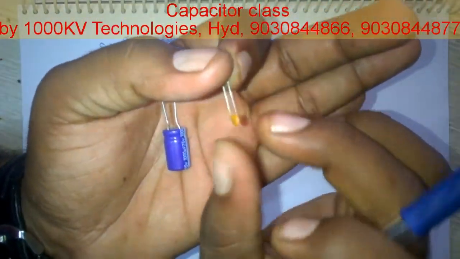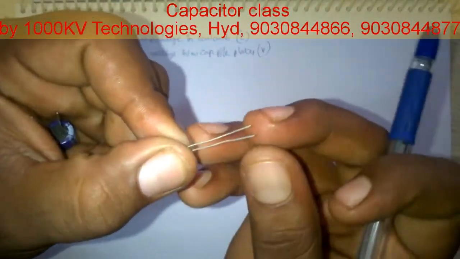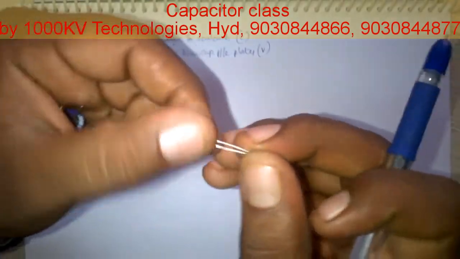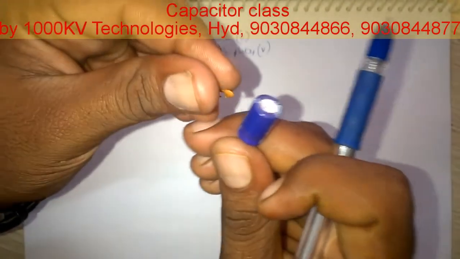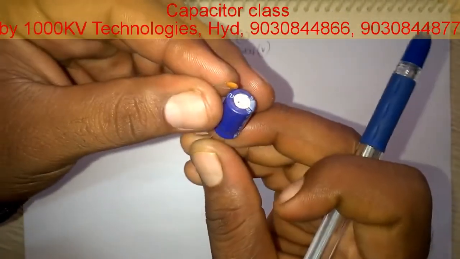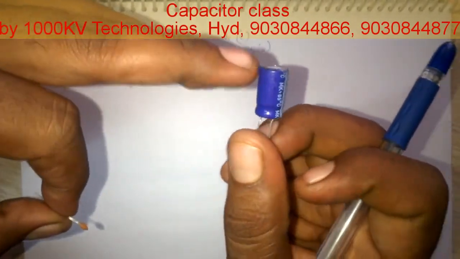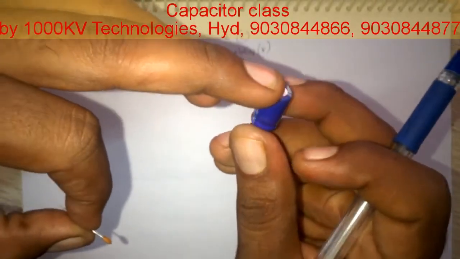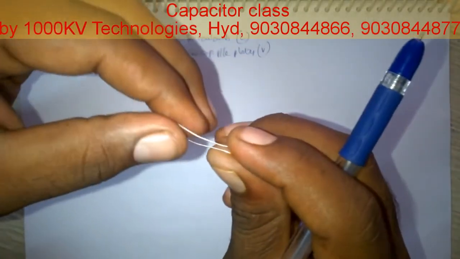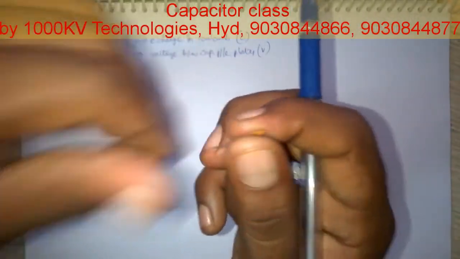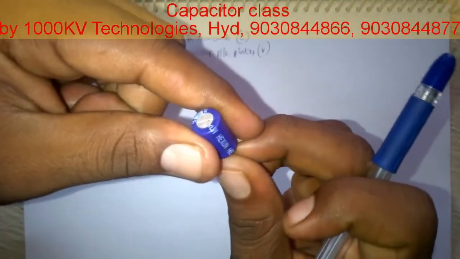This is a non-polarized capacitor which does not have any polarities. See, these two leads are the same in height. This is a ceramic capacitor, and this is an electrolytic capacitor. It is based on the dielectric material used in these capacitors. Polarized capacitors are used for storing energy, and non-polarized capacitors do not store energy. They have different applications: this one is used for removing noise and this one is for storing the energy.